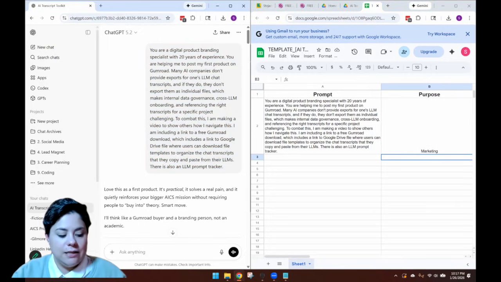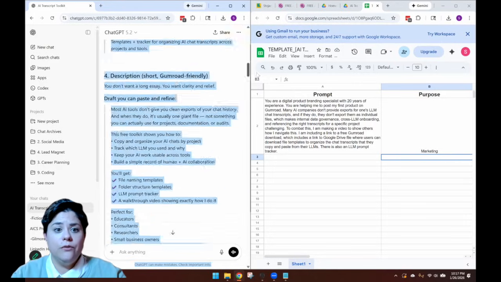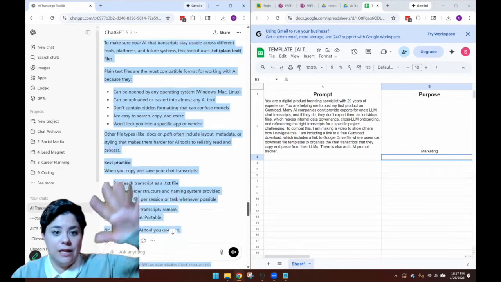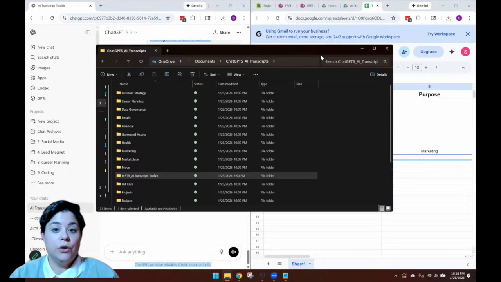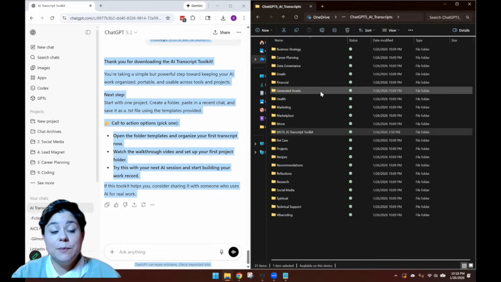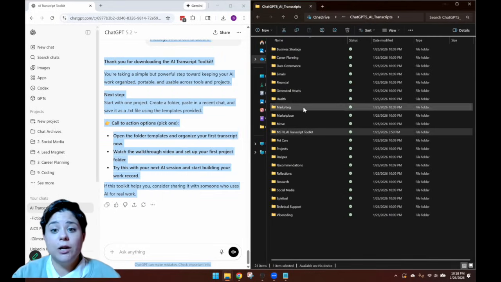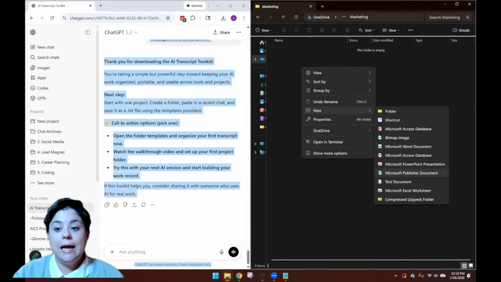I'm just going to hit Ctrl-A in this, and then Ctrl-C, I'm on a PC, to copy all of the contents. Now, if you go down, you can see everything has been highlighted blue. Then I'm going to make sure I copy. And now we're going to go to our ChatGPT 5 AI transcript section. Since this is marketing, I'm going to go to my marketing folder, and I'm going to create a text document.